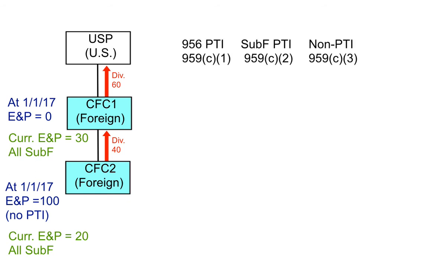A CFC has three types of earnings under Section 959: C1, C2, and C3. C1 earnings are PTI resulting from a CFC's investment in U.S. property under Section 956. This example does not deal with investments in U.S. property, and we will ignore C1 earnings for this example. The two other types of earnings under Section 959 are C2 earnings, which are earnings previously taxed from Subpart F income, and C3 earnings, which are not previously taxed income, or non-PTI.